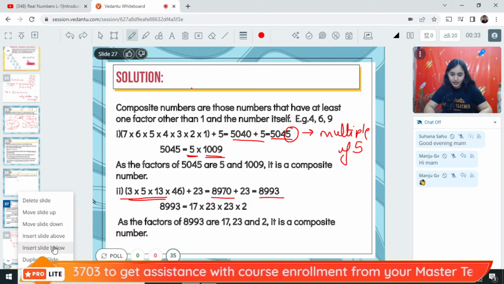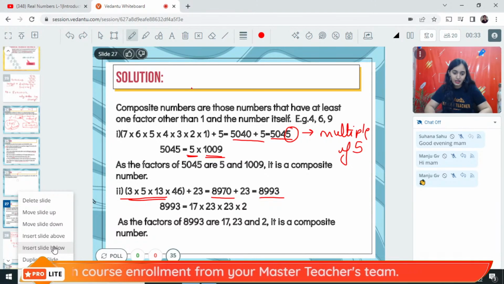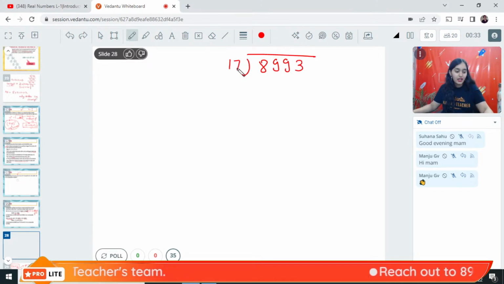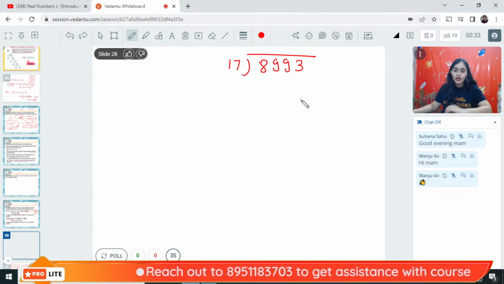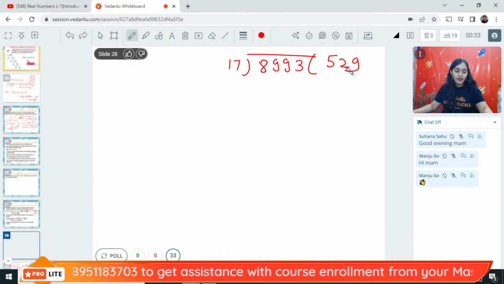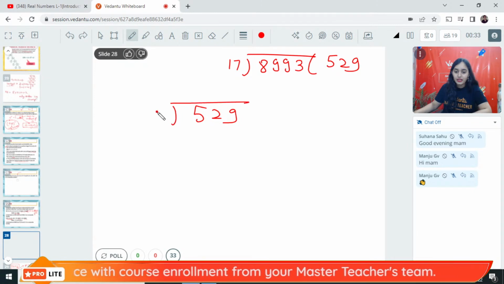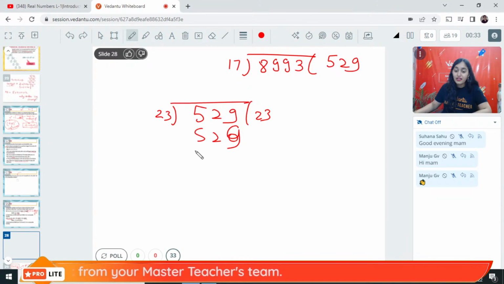What are we getting if we multiply this? 3, 7 to 9, 8, 9, 9, 3. Let us divide 8993 by 17. What will you get? If you divide 8993 by 17, you are getting 529. Let's divide 529 by 23. You will get again 23. So 2 is not the factor.